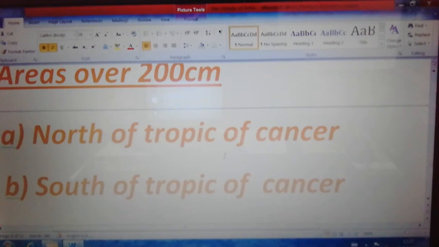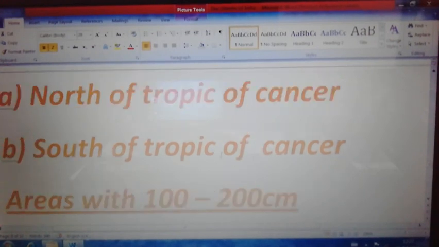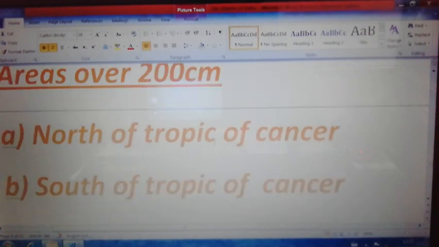But in the south, south of the Tropic of Cancer, that is the western slope of the Western Ghats, the windward side of the Western Ghats, and the Malabar coastal region and the Konkan coastal region are getting the rainfall. Kerala, Maharashtra, Goa and Karnataka are getting more than 200 centimeter rainfall.